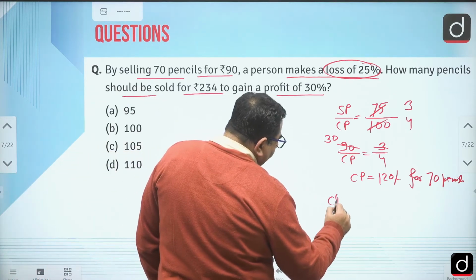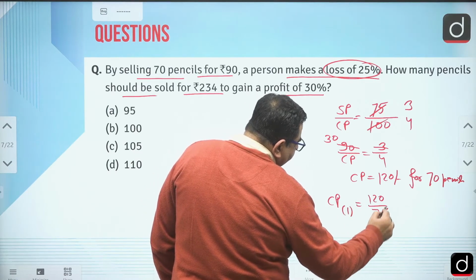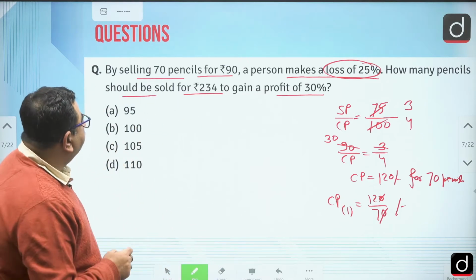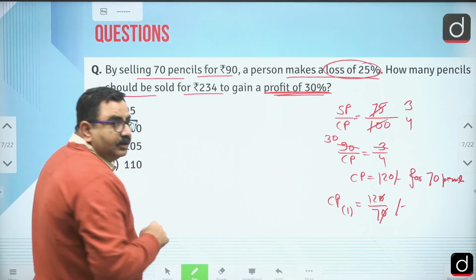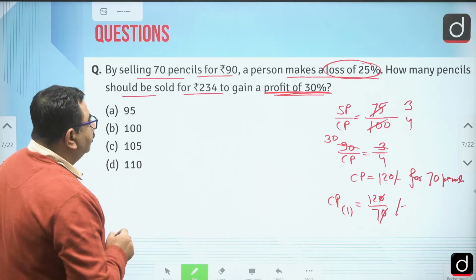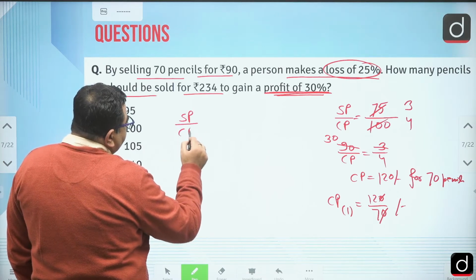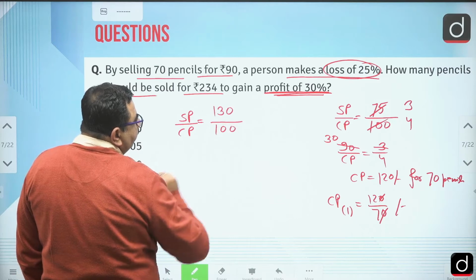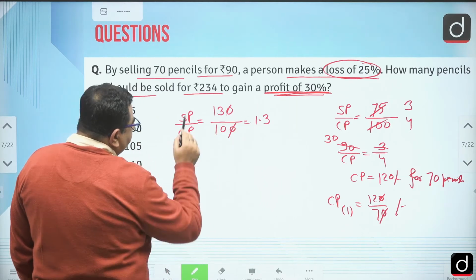So what will be the cost price of one pencil? That is 120 by 70, right? 12 by 7 rupees. Okay. Now how much he is looking for profit? He is looking for a profit of 30%, right? So what should be the selling price of each pencil, right? So can I write selling price by cost price? This is 100, this is 130, right? For this profit. So this is what we can write 1.3.